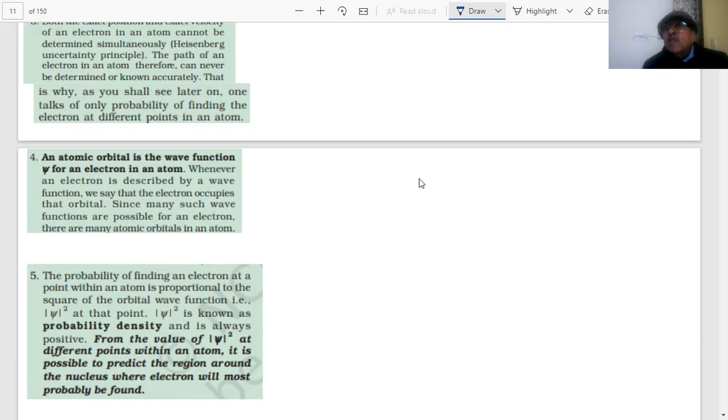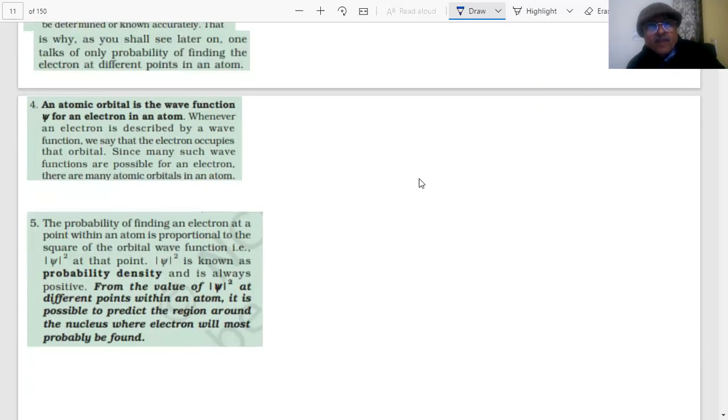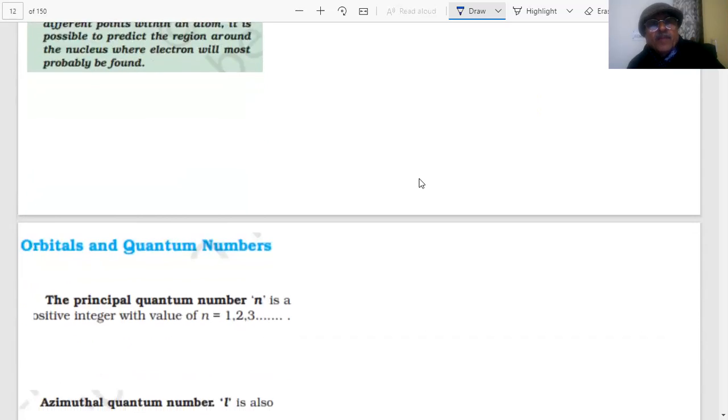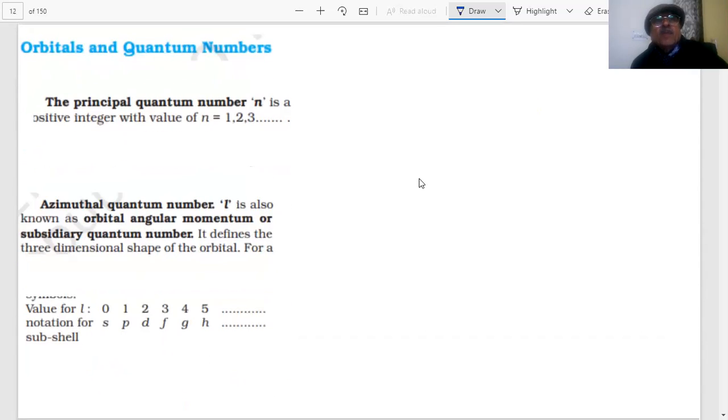That is what we call an orbital. So students, now we are saying that there are orbitals, not orbits, in which the electrons can be found. What is an orbital? Where the probability of finding the electron is highest.